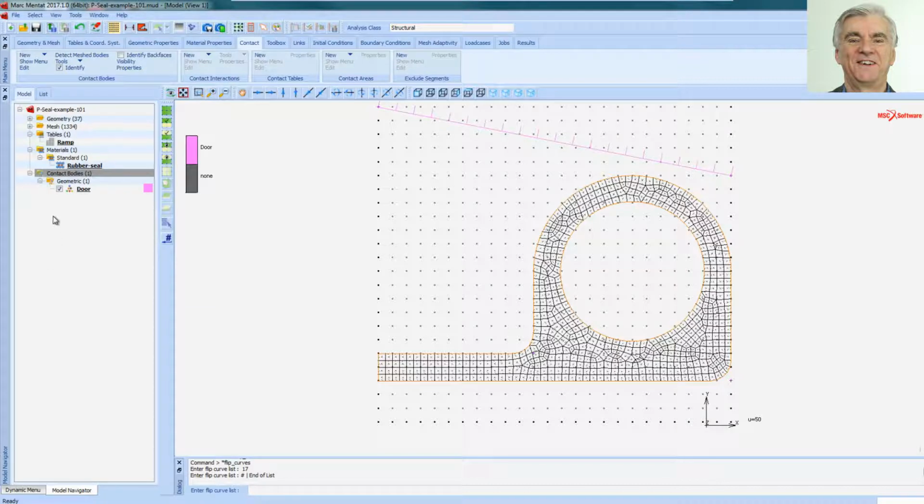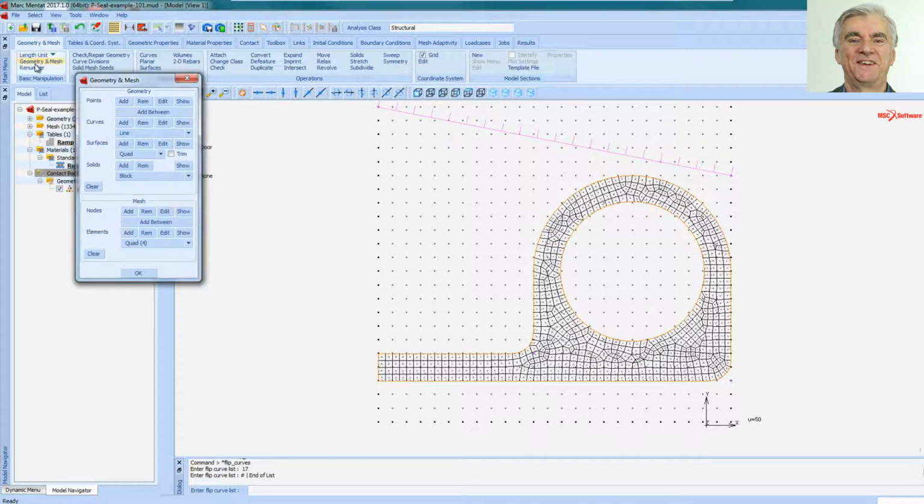I'm now going to create a contact body for the base which I'm going to fix. So back into Geometry and Mesh, add a curve again from there to there.